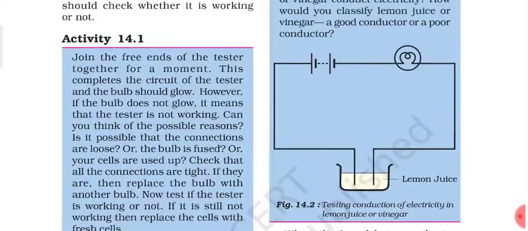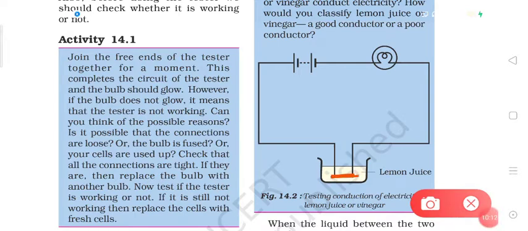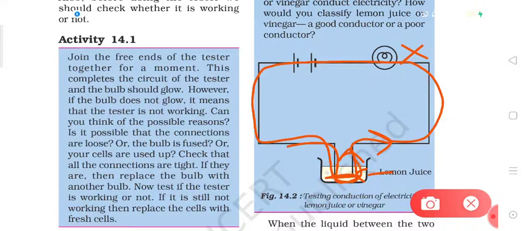So when we take any liquid which does not conduct electricity, then what will happen? There will be no flow of electric current between the two ends and the circuit will not be complete and the bulb will not glow. But as we have taken the lemon juice inside the bottle cap, what is happening? The electric current from one end is passing through the lemon juice and then coming into the other end, and this is how the circuit is being completed and the electric current is flowing, and this is why the bulb is glowing.